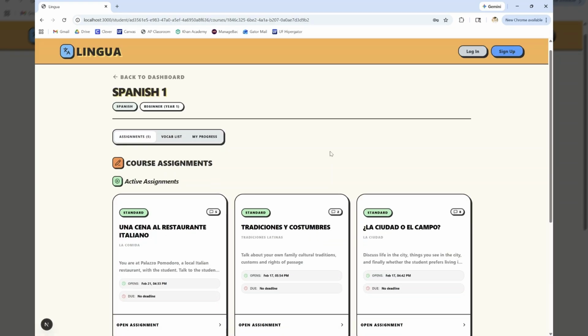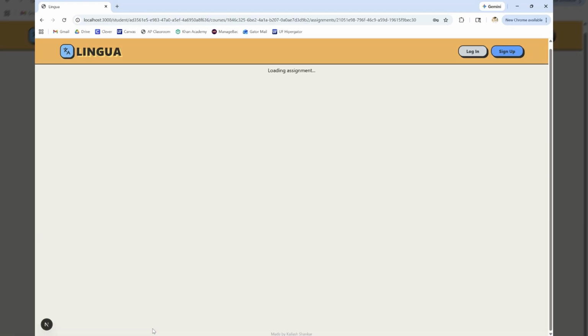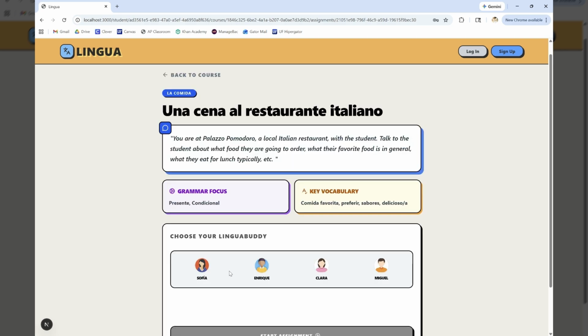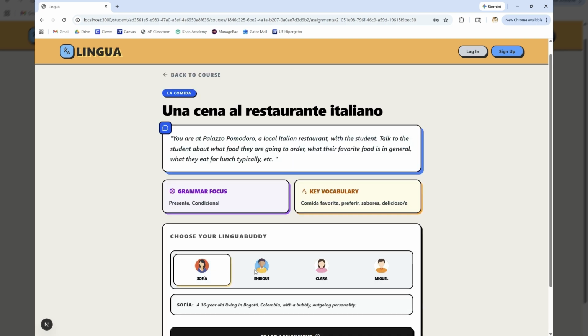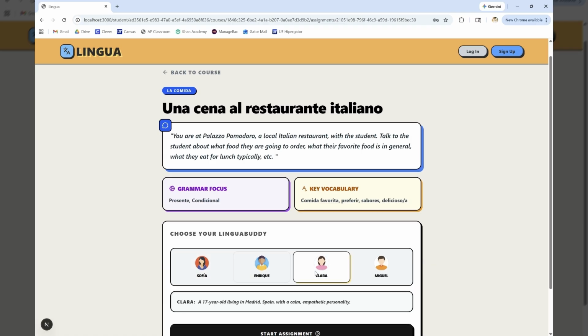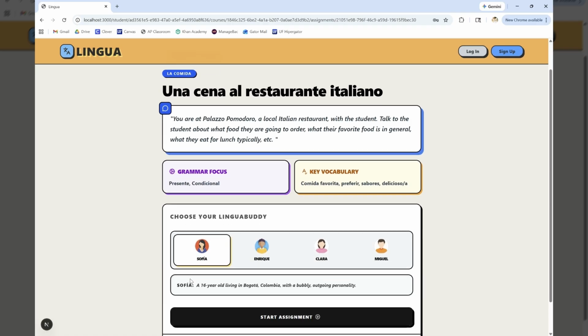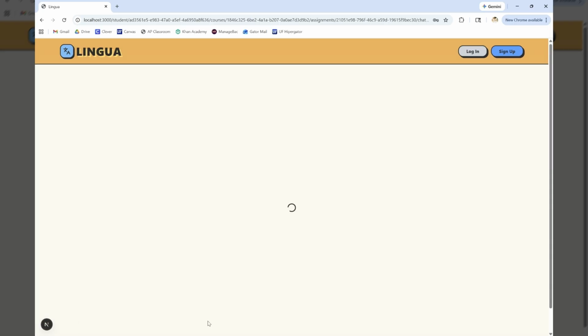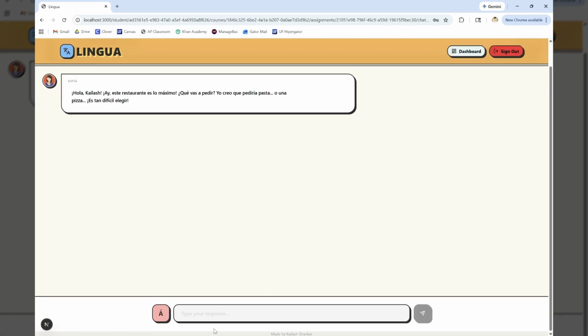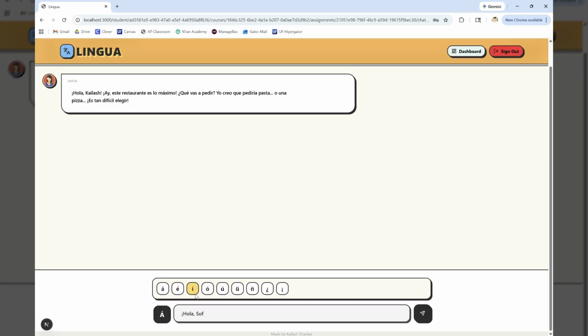Over on the student side, I can open up an assignment, choose which AI character I would like to converse with, each with distinct personalities and authentic life stories, and then start the assignment. As you can see, the conversation is very personalized and on topic.